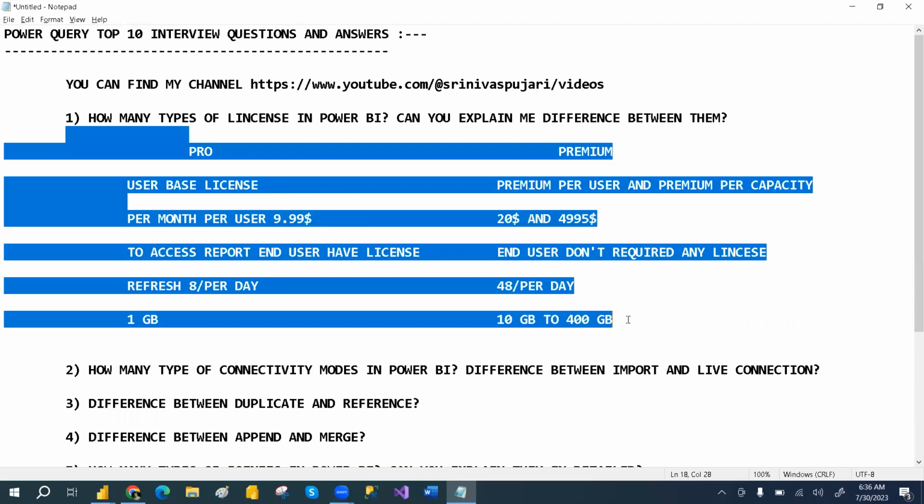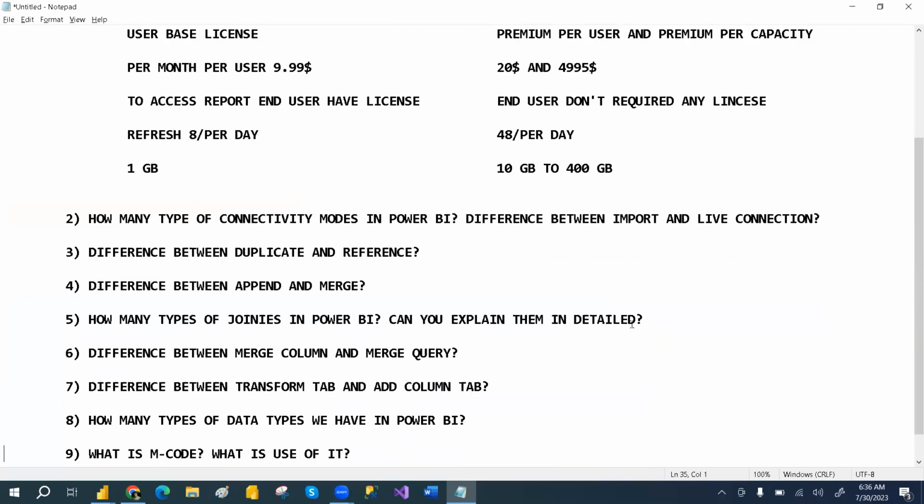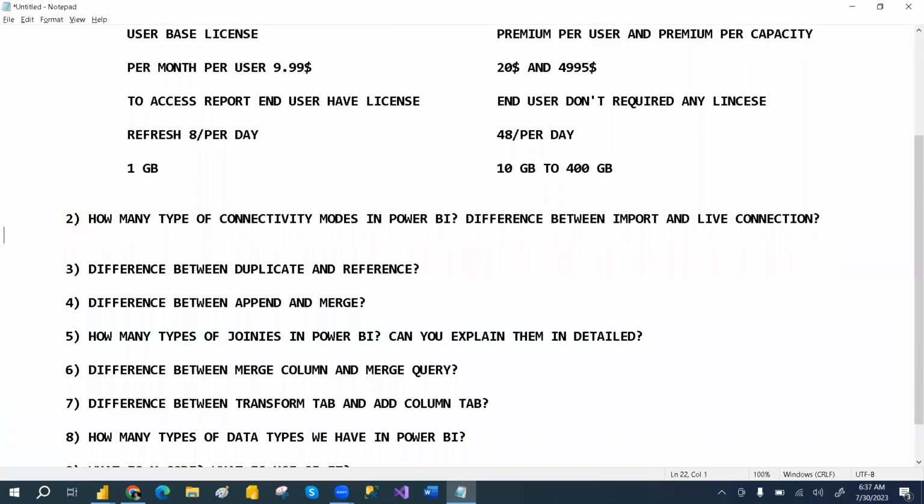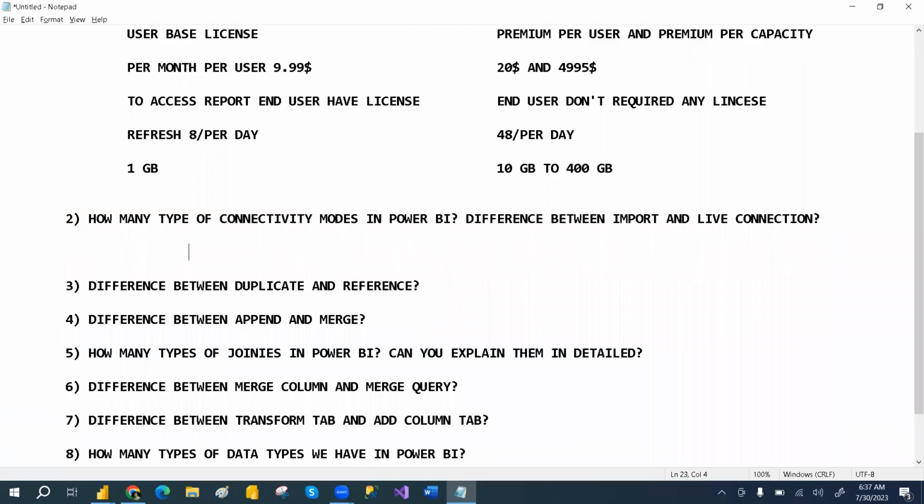As a developer, you should know about these differences, and then connectivity modes also. You can find this video in my channel. There are two videos; maybe I have explained one in Telugu and another one in English. But please go and watch the video.